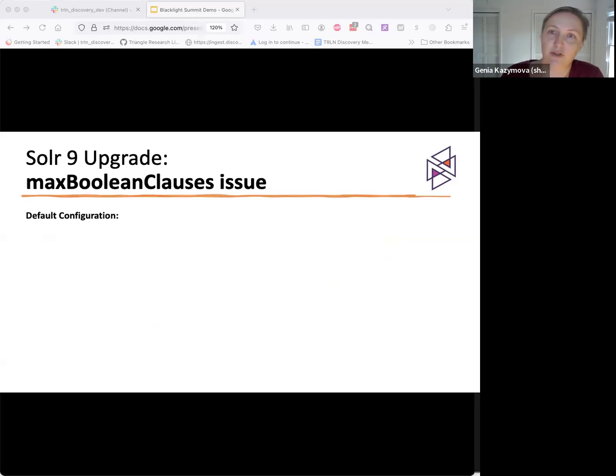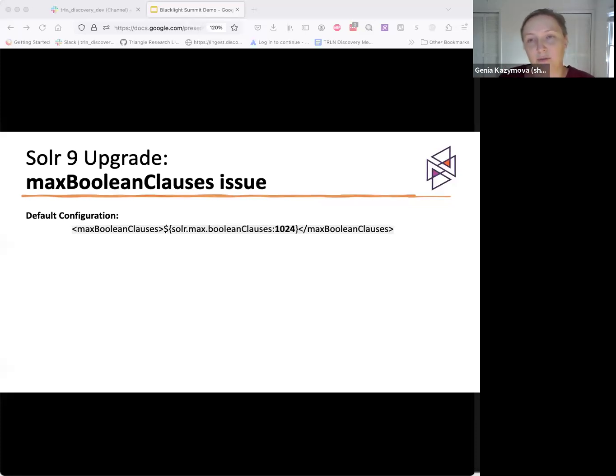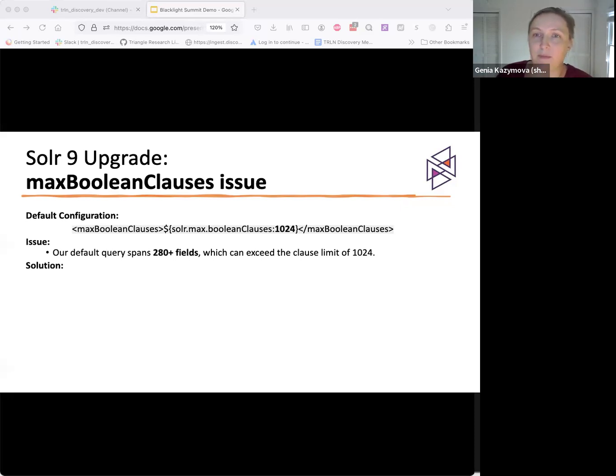On this slide, I want to briefly discuss the Solr 9 upgrade. The upgrades went well, but during testing, we found that Solr couldn't handle long queries due to the max Boolean clause limit of 1024. The problem is that our catalog searched over 280 fields, which caused queries to exceed the clause limit, leading to errors. We came up with two solutions to address the issue.